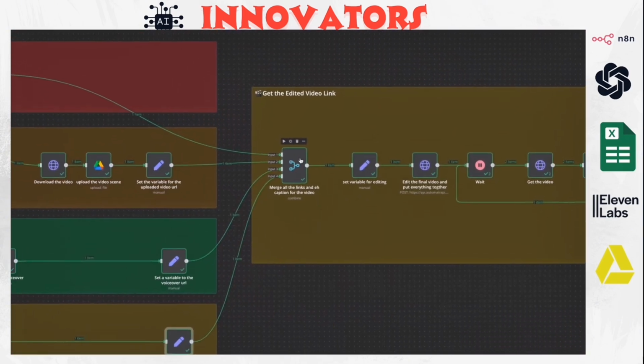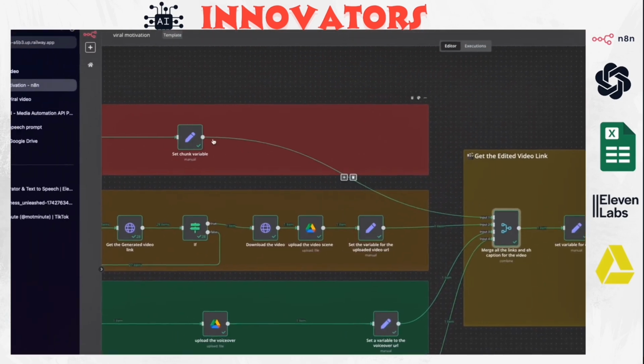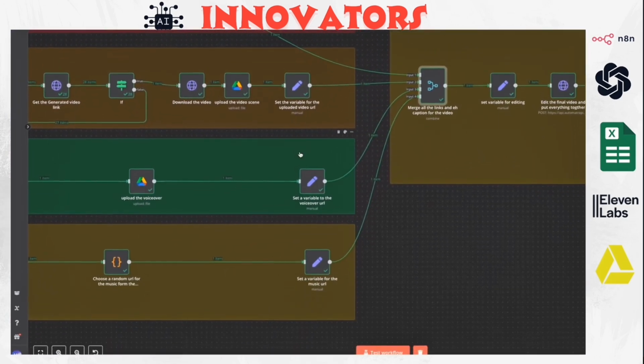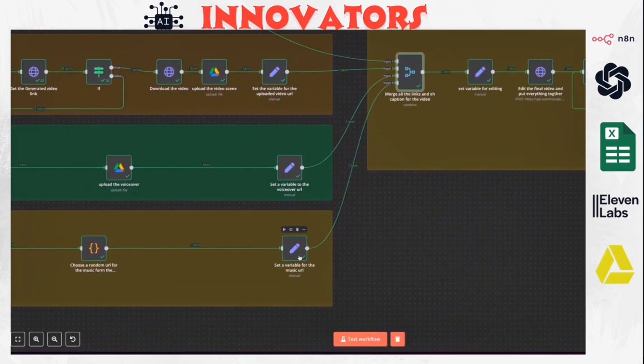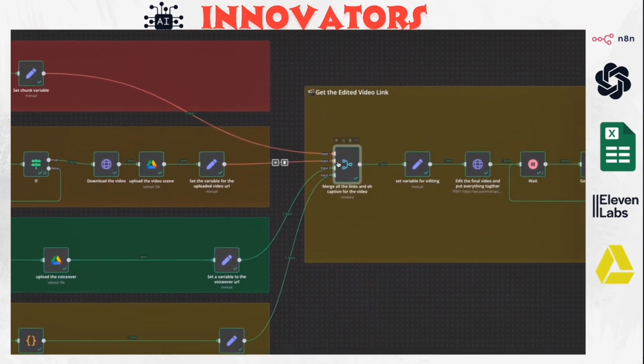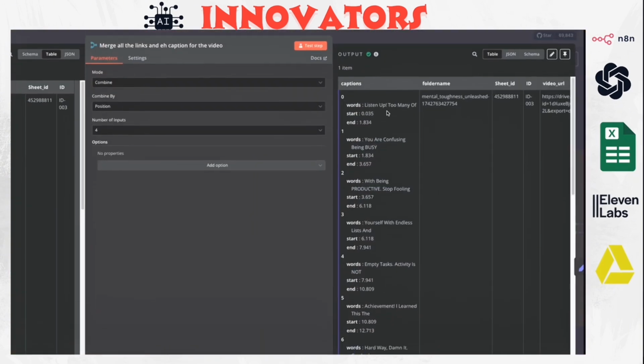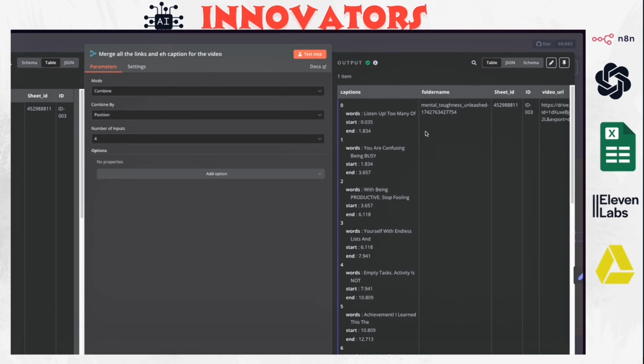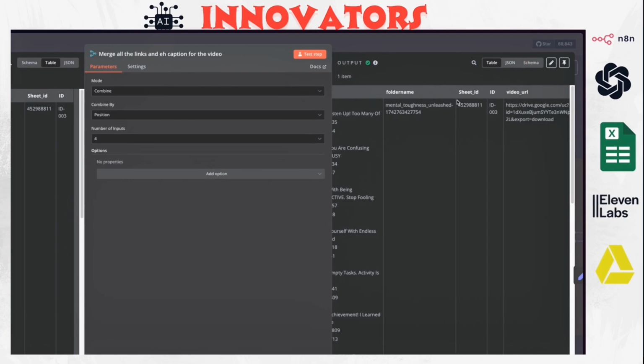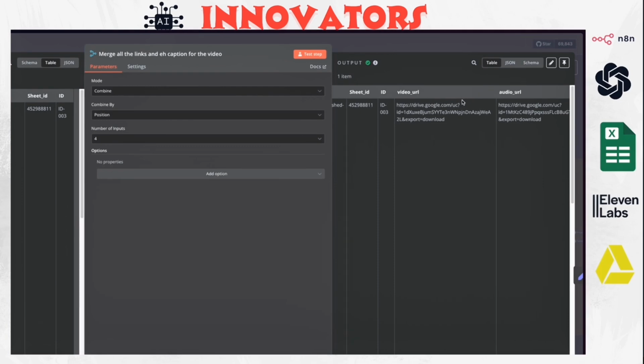I added a merge node here. So the merge node is going to take all these variables from the previous nodes and is going to output one JSON here: captions, folder name, sheet ID, video URL, the audio URL, and the music URL.